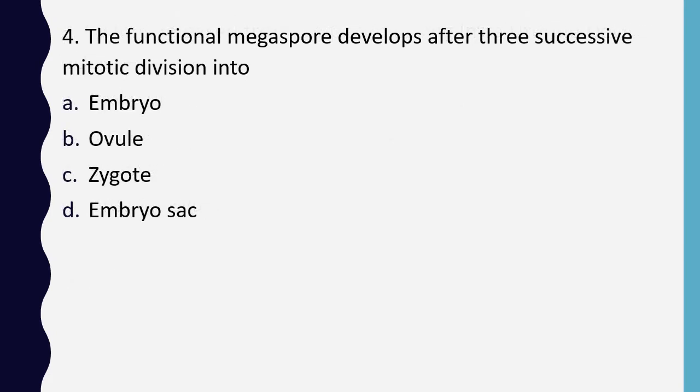Question 4. Functional megaspore develops after 3 successive divisions into embryo, ovule, zygote or embryo sac. The correct answer is option D, that is embryo sac.